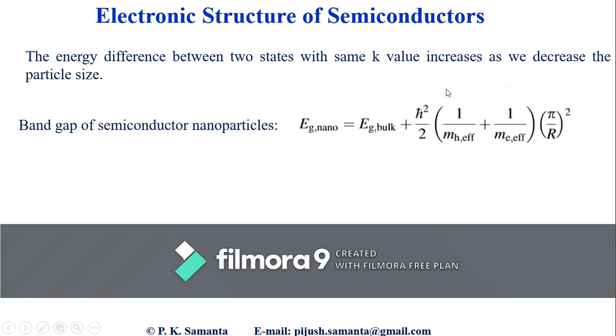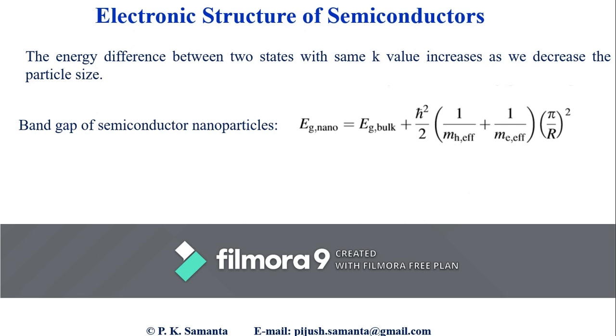Clearly there is an enhancement of this amount in the band gap due to the quantum confinement effect, or another way we say this is the size effect. And this equation is the fundamental equation for studying the electronic states of nanoparticles under nano dimension.